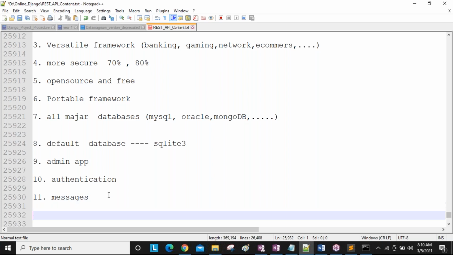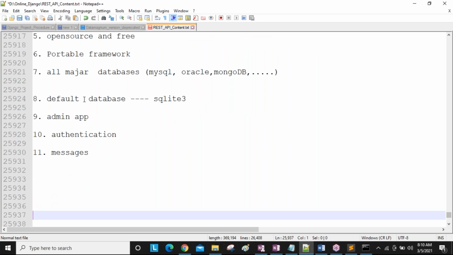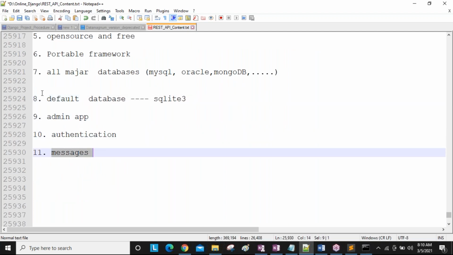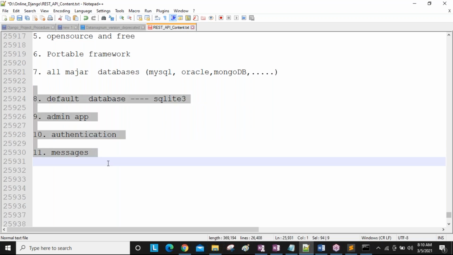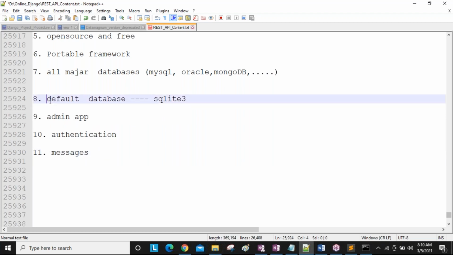These are all features, guys. Why is Django getting more popularity? Because there are a lot of default applications. A default database is there, a default admin site is there, authentication is there, messages are there. If you are developing any application using Java, .NET or anything, these things are required. That's why, as a Django developer, we get all these ready-made without writing them ourselves. Later, if you want, you can override.